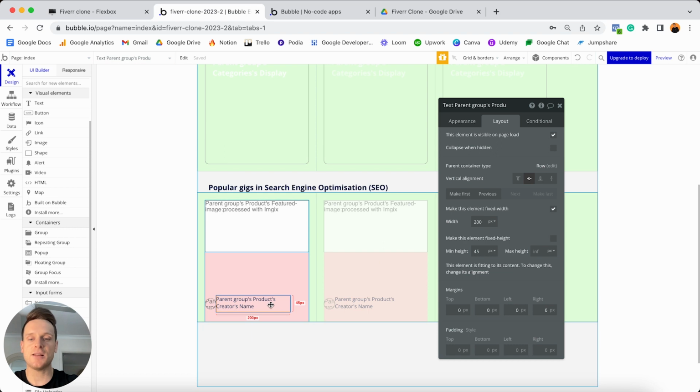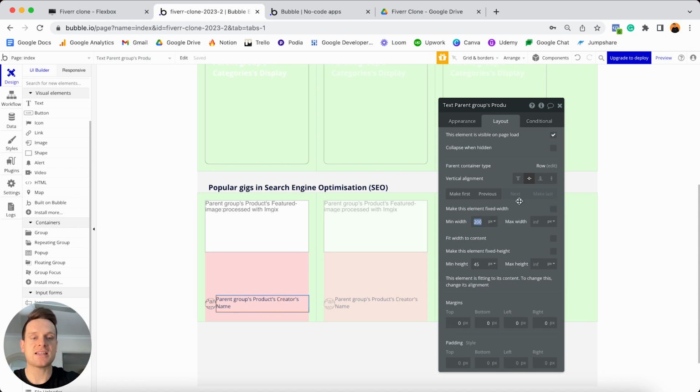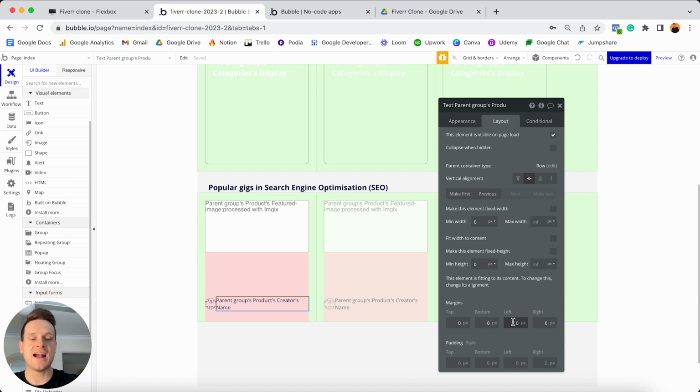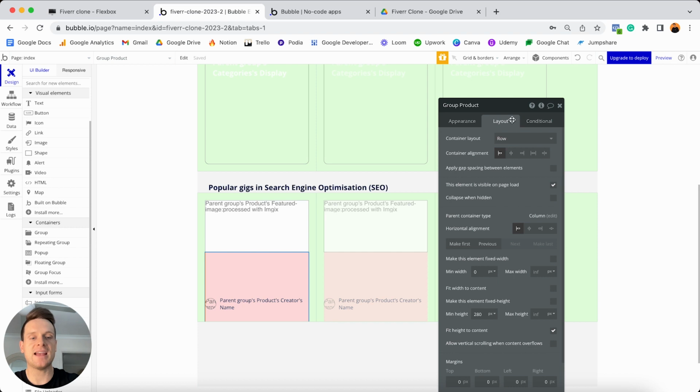Now for this text element, I want this to take up as much space as it possibly can inside of my red group. So I'm going to unselect that this should be a fixed width. I'm going to set the minimum width to be 0 and leave the maximum width to be infinite. So that way it can in fact take up as little or as much space as it needs. For the height, I'm going to set this to be 0, and that's going to wrap nicely around all of the text that sits inside of it there. And then finally, I'm just going to add in 10 pixels of margin to the left, so that way there's some space between our profile photo and this particular text. I can then select on my overall red group here, jump into my layout tab, and now for the height of this group, I can set this to be 0.